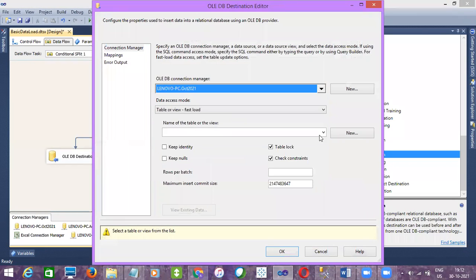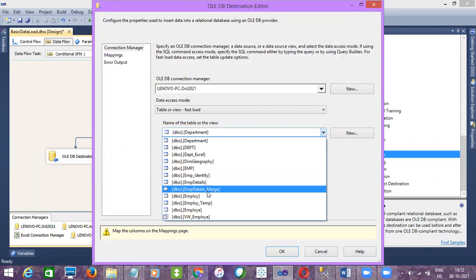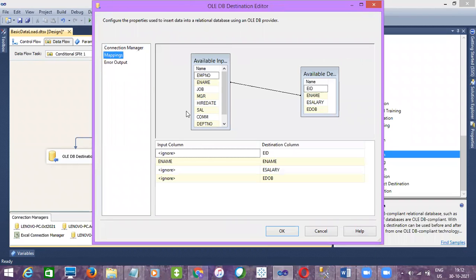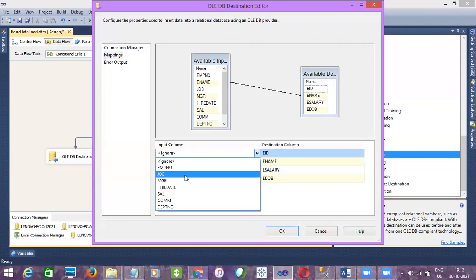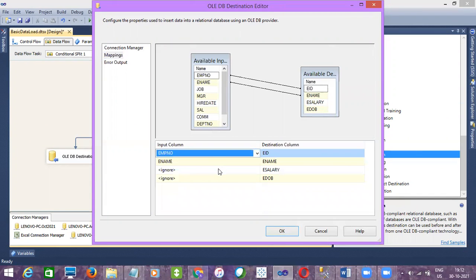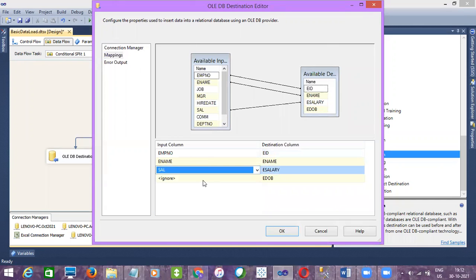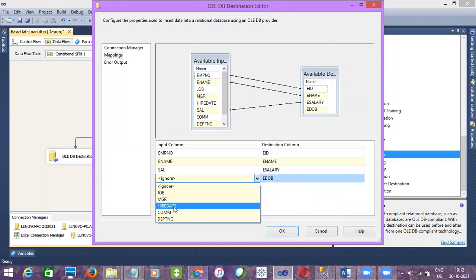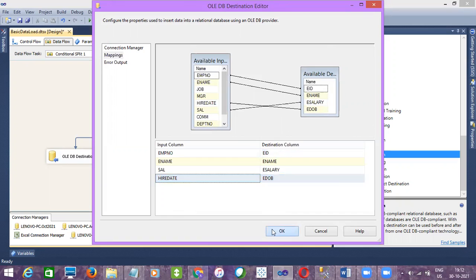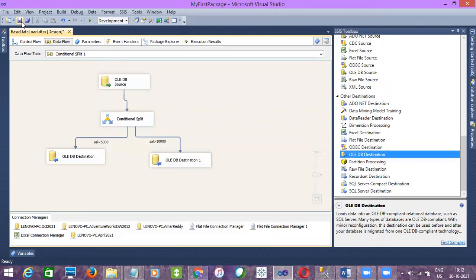And the table name is EMP details underscore merge. Right, so go to mappings and point the column names accordingly. And salary as sal, and date of birth I'll give as dob. Right, click on OK. So I have configured both the destinations.